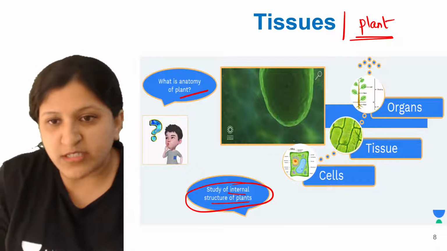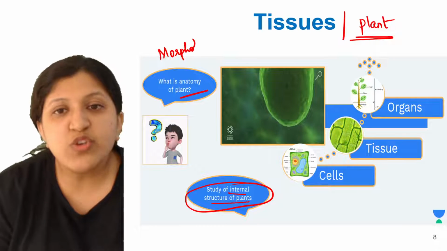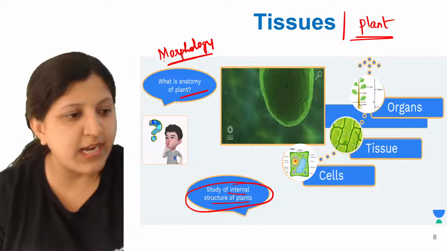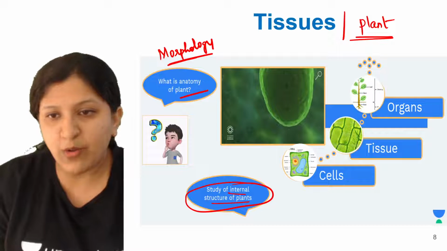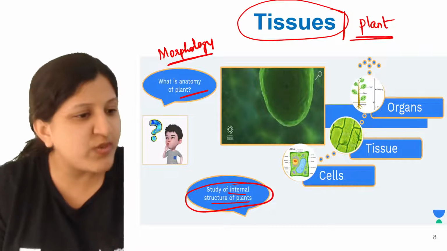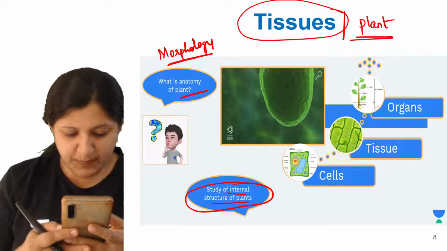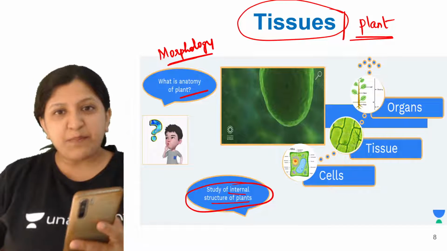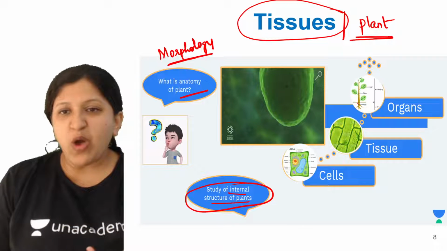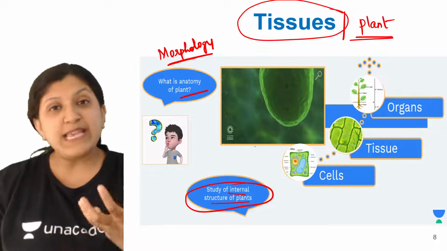There is one more term called morphology, okay. You will come across all these terms. When we mention morphology, it is the external structure that we are studying. Here in anatomy it is the internal one. Now how exactly is tissue formed, what exactly is tissue made up of, any idea? Yes, the external appearance is morphology. Yes, very good, Akshansh.